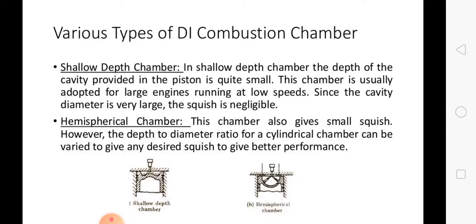These are, as I explained earlier, the different types of direct injection combustion chamber. Number one, the shallow depth combustion chamber, and the hemispherical chamber. In the shallow depth chamber, the depth of the cavity provided in the piston is small. Hence, as I said, this is usually used in large size engines running at small speed. And here the cavity diameter is very large. Next one, the hemispherical chamber.